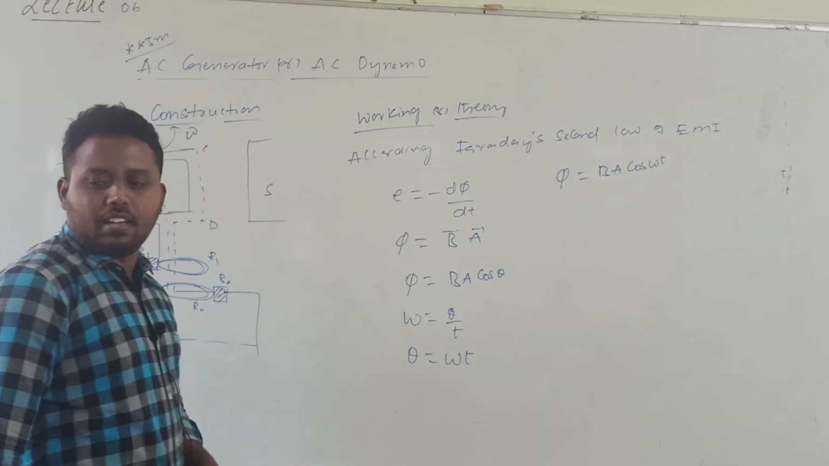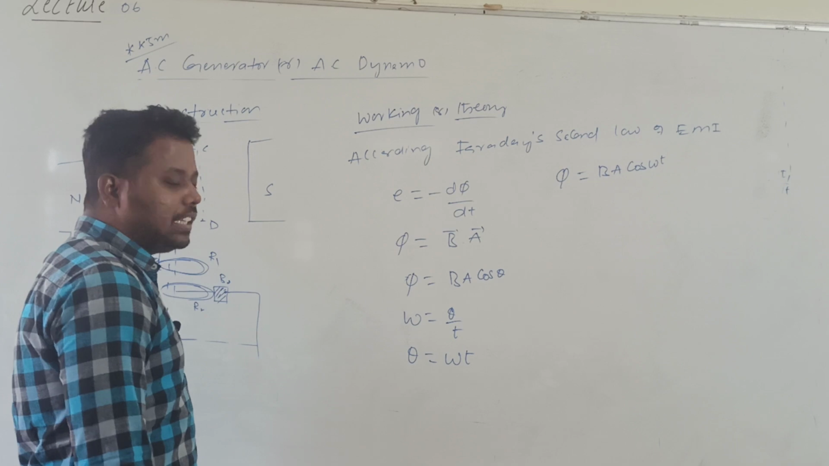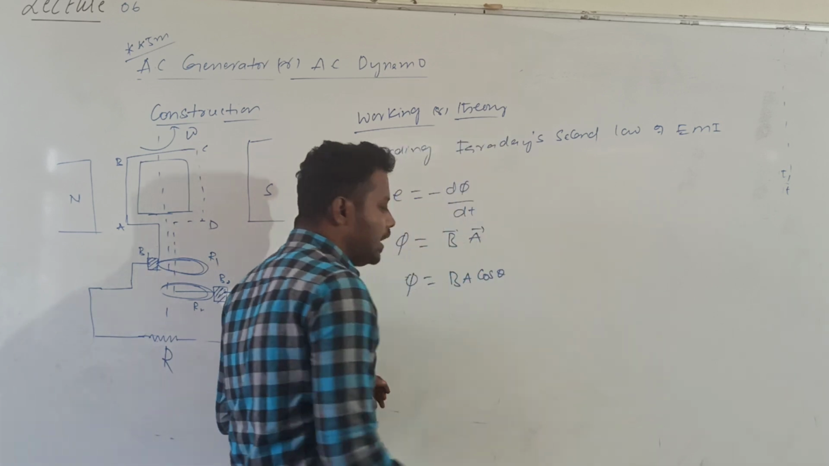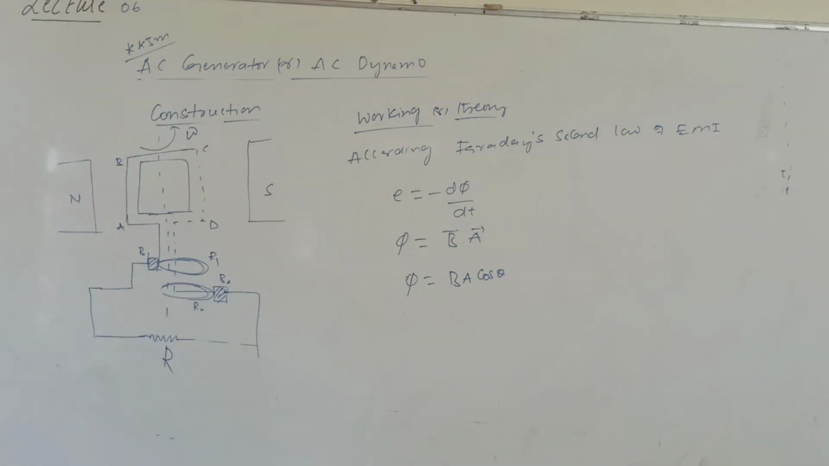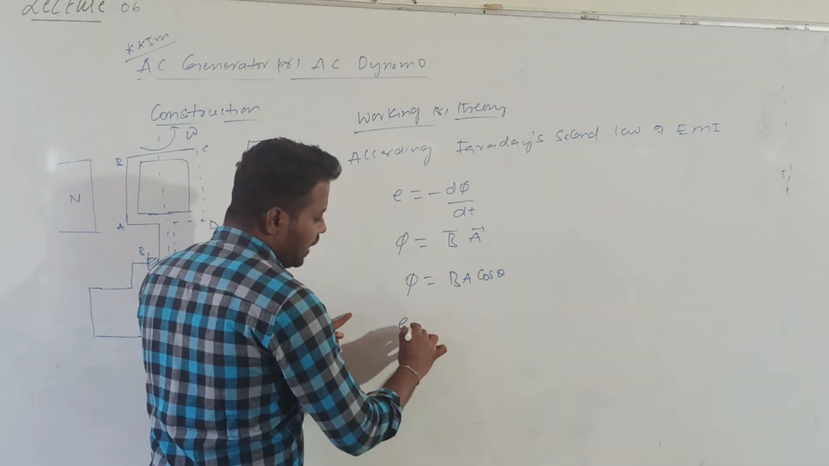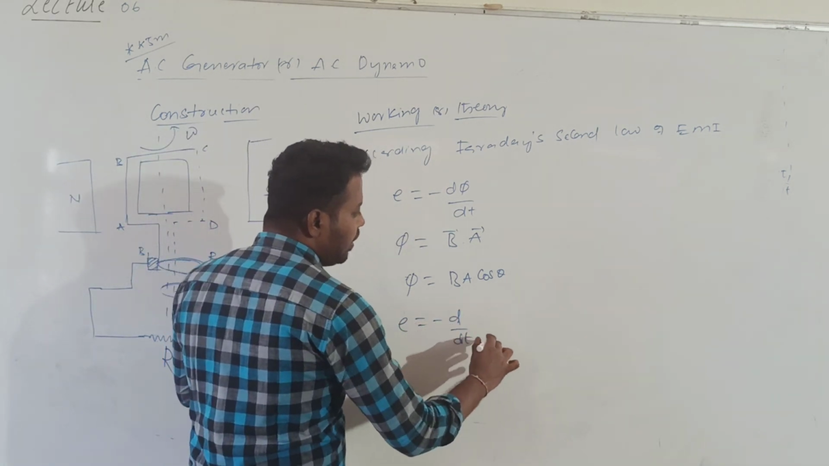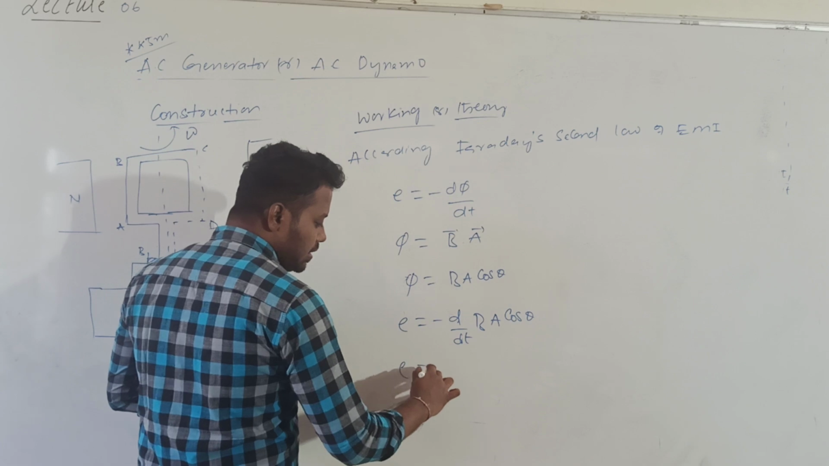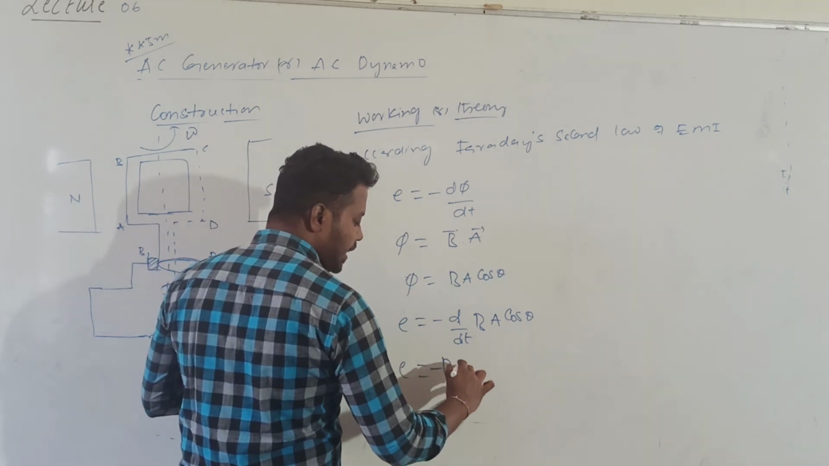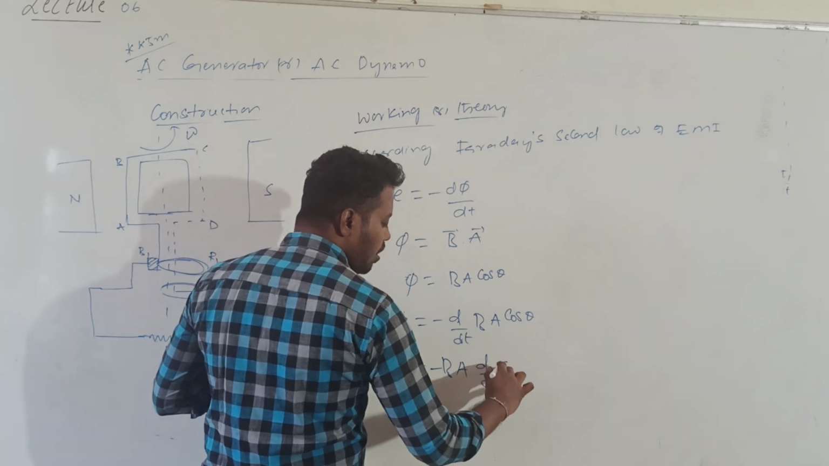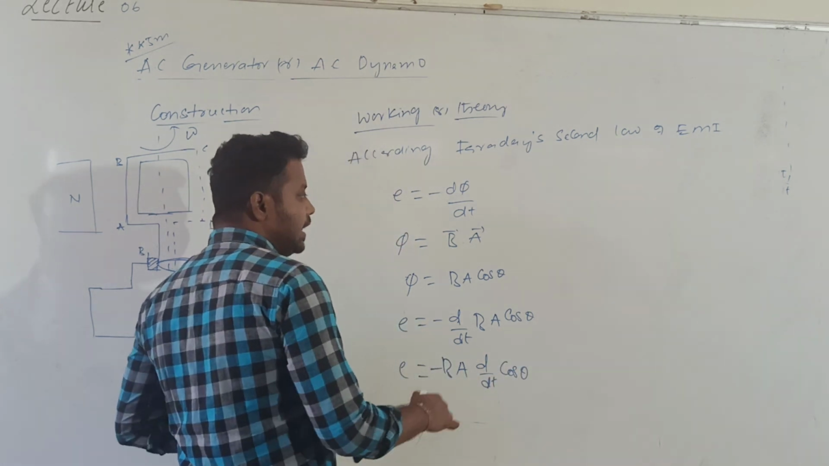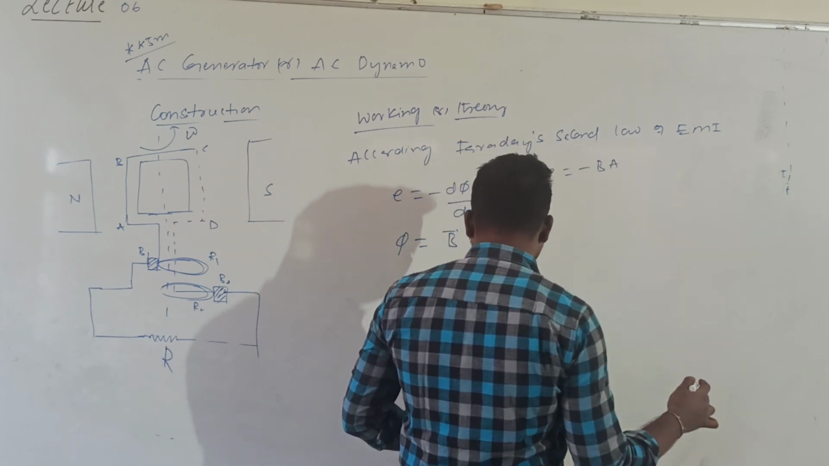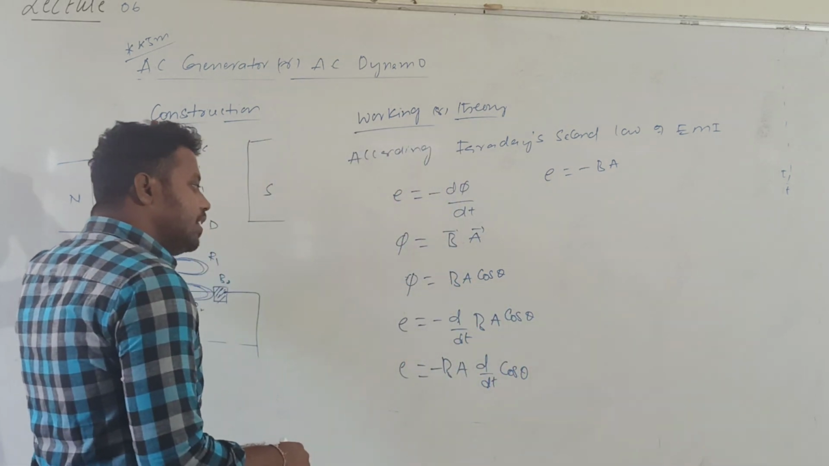Otherwise, first I will write in terms of theta, and in the next step I will write omega t. Then phi is B into A into cos theta. If I substitute, E is equal to minus d by dt of B into A into cos theta. B is constant, so minus B into A into d by dt of cos theta. What is the derivative of cos theta?